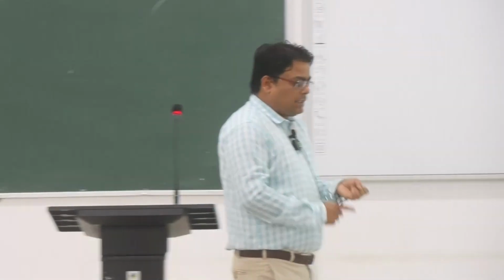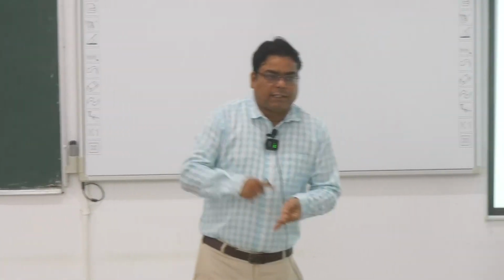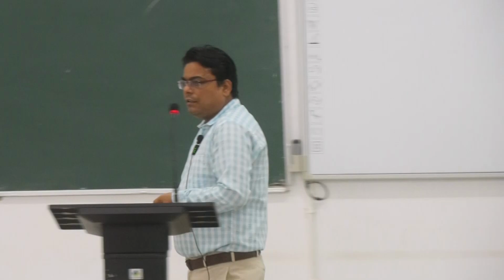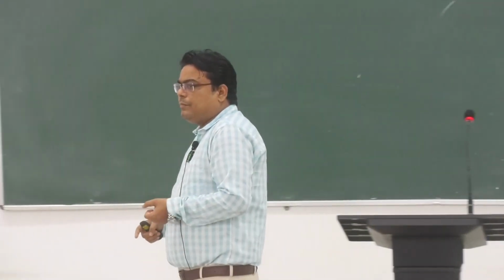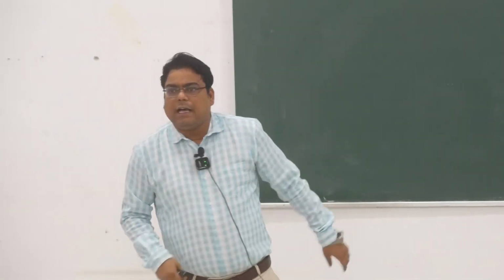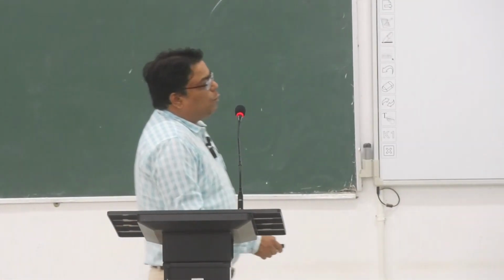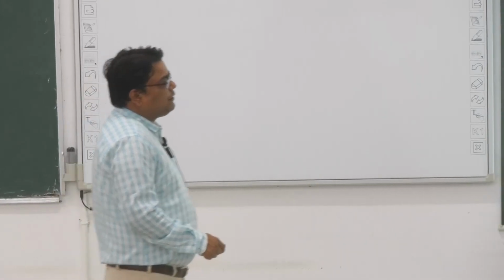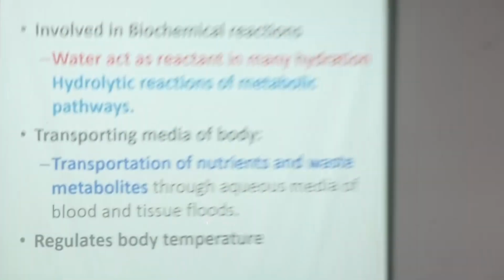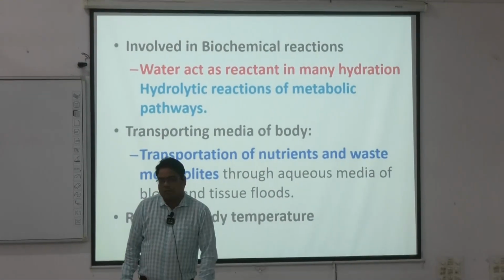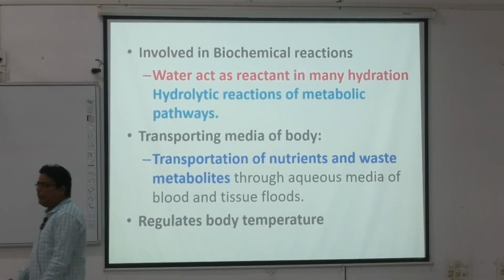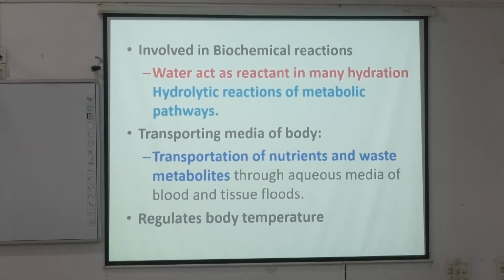You already performed the tests: test for urea, test for protein, test for uric acid, sodium, potassium. Many things are excreted out in the urine. That means water transports waste metabolites through aqueous media to the blood and tissue fluids, and they are excreted out in the form of urine.